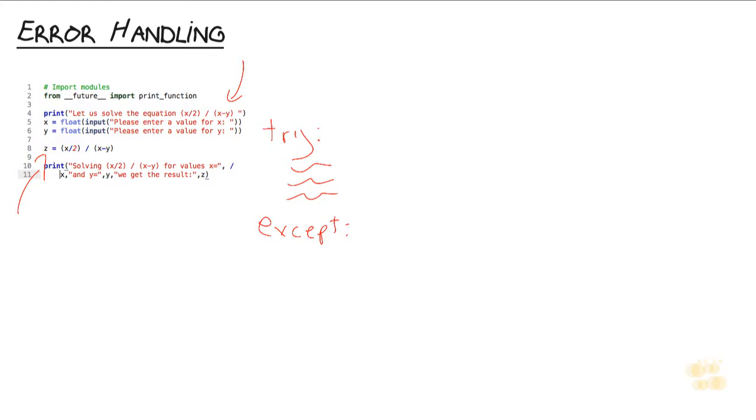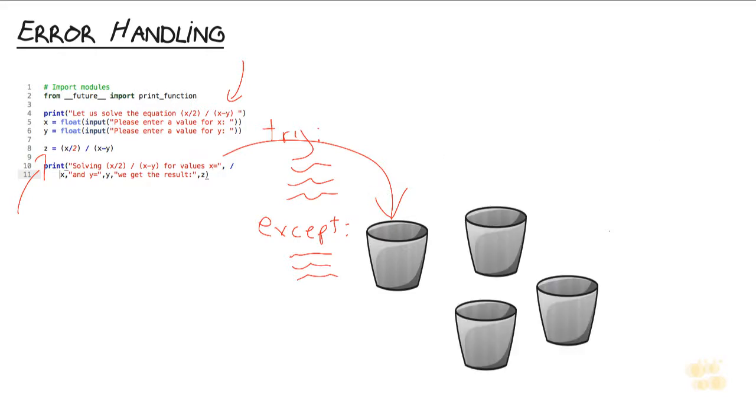And your except statement is really just a bucket. It's a block of code that's going to run when an error occurs, and it's the bucket that catches those errors and handles them for you. And one of the great things about this, in Python and many other languages, is you don't even need one bucket. You can actually have a whole bunch of different buckets. You can have except over and over and over, and you can shuffle different errors into different buckets.